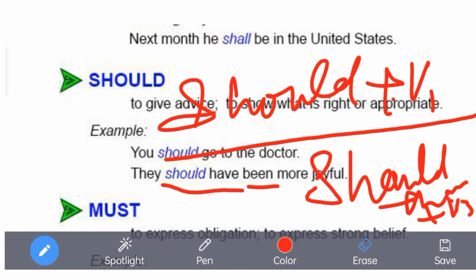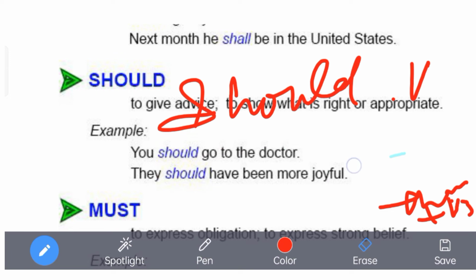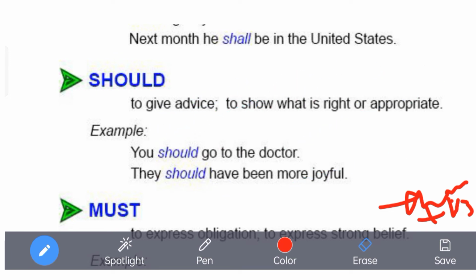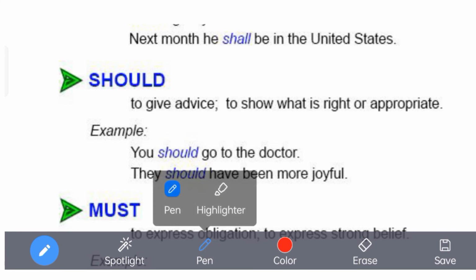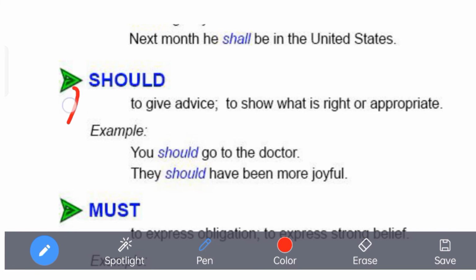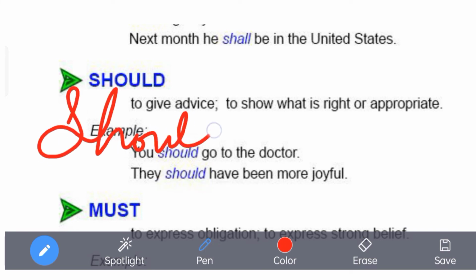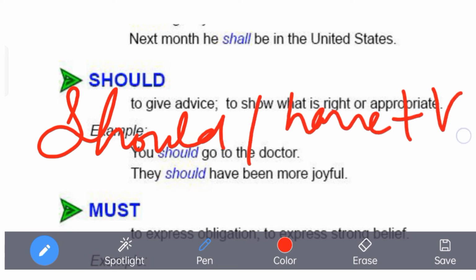The combination is different. Should plus have is for the past. Should have means karna chahiye tha.